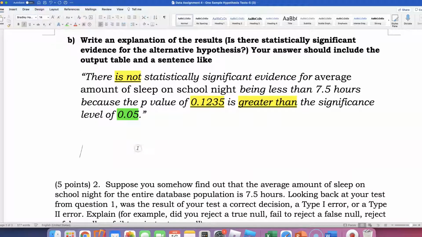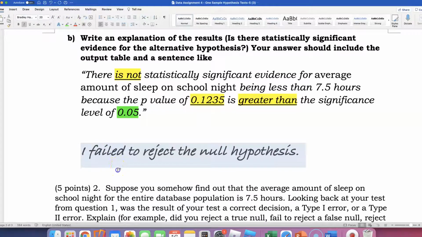I'm going to go ahead and say that I failed to reject the null hypothesis. Did you? I don't know what happened on yours.